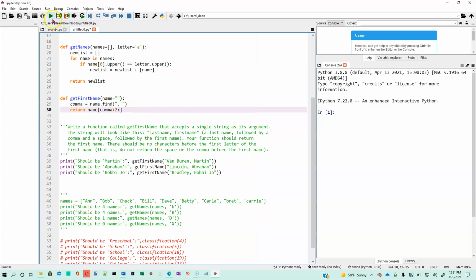Let's go ahead and run this and see if we get the answers that we're supposed to get. And we are getting the answers we're supposed to get. So that takes care of problem number 3.